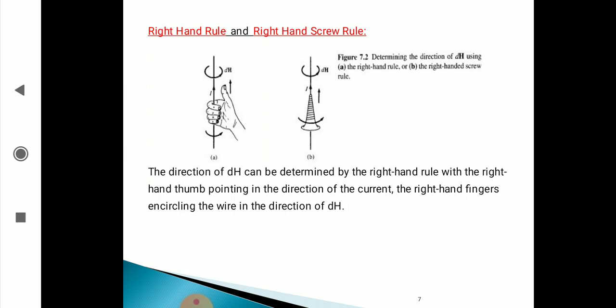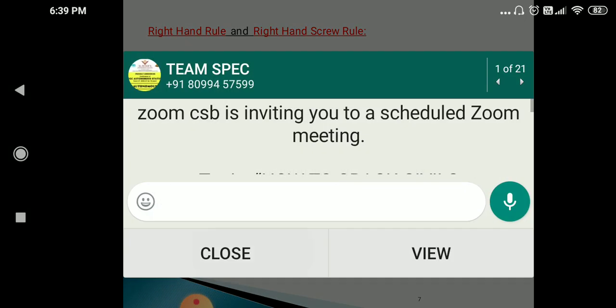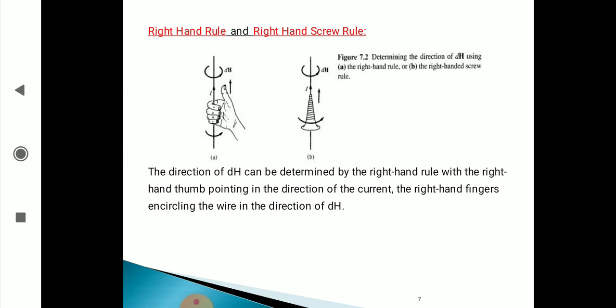The current I is flowing in the upward direction. The direction of dH can be determined by the right hand rule: with the right hand thumb pointing in the direction of the current, the right hand fingers encircling the wire are in the direction of dH.